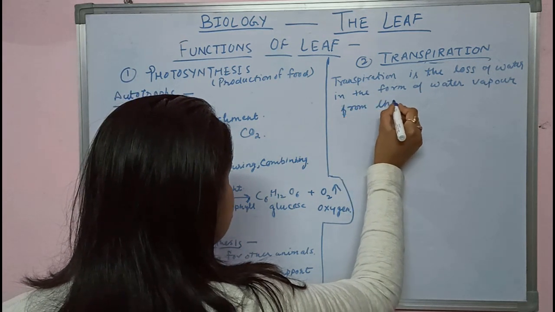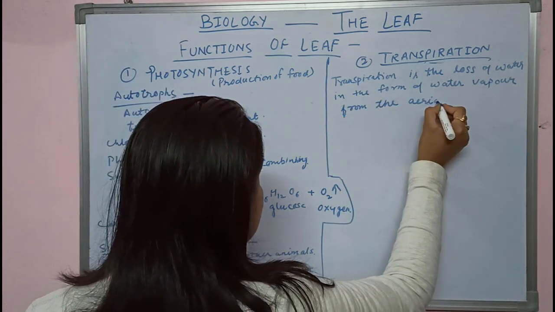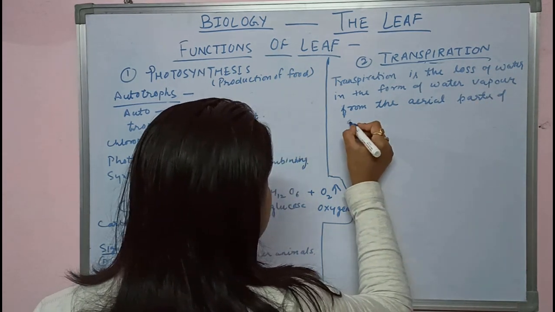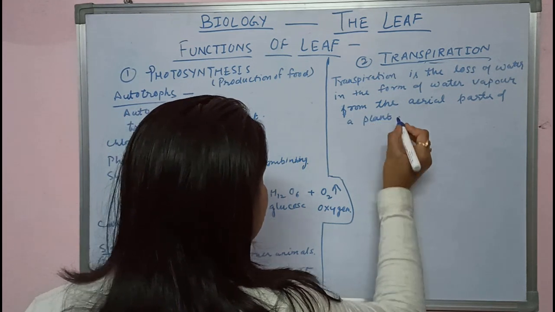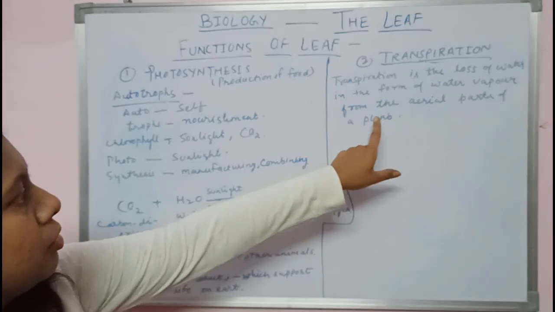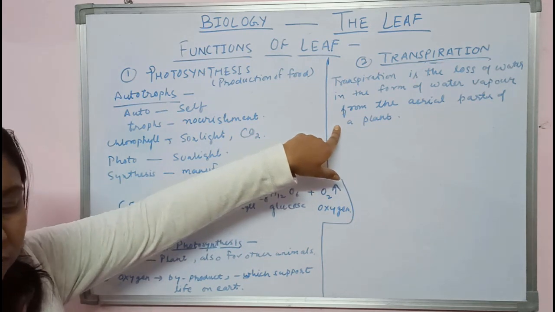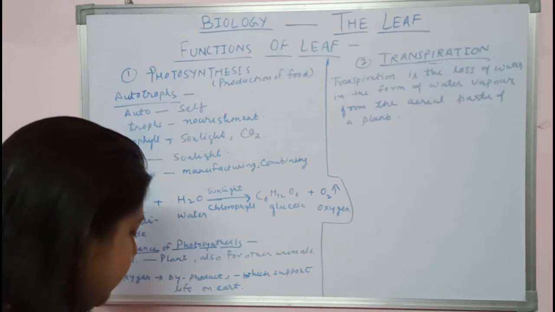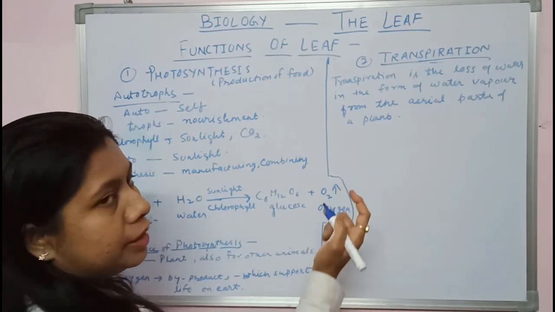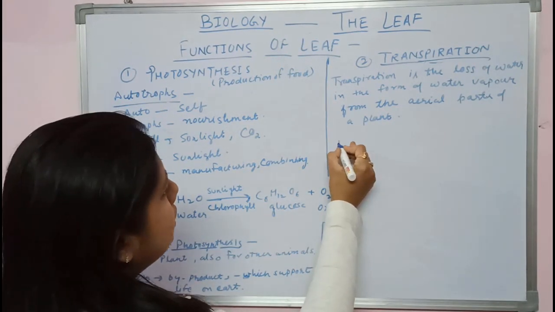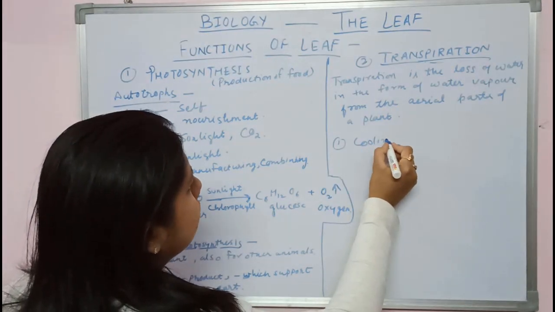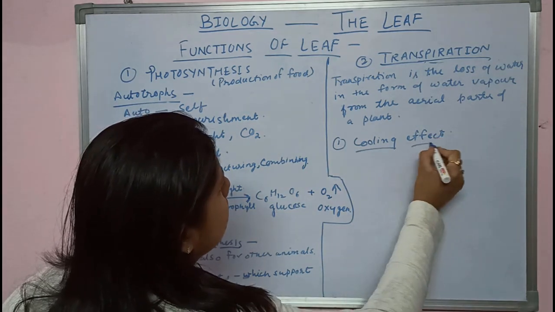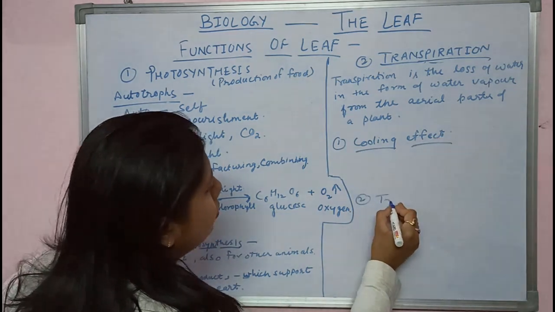Transpiration is the loss of water in the form of water vapor from the aerial parts of a plant. In transpiration, loss of water takes place and it develops two effects. First one, cooling effect. And second one is transpirational pull.